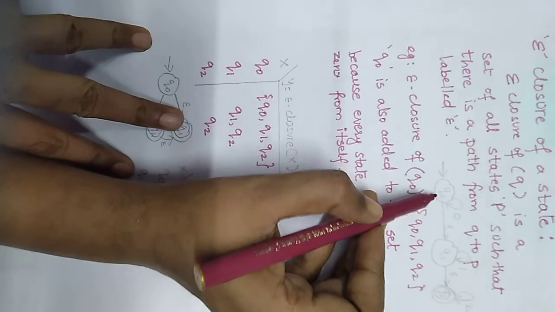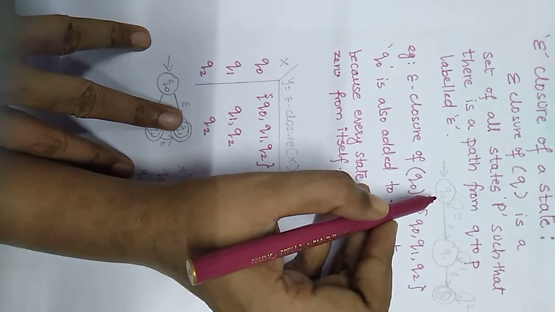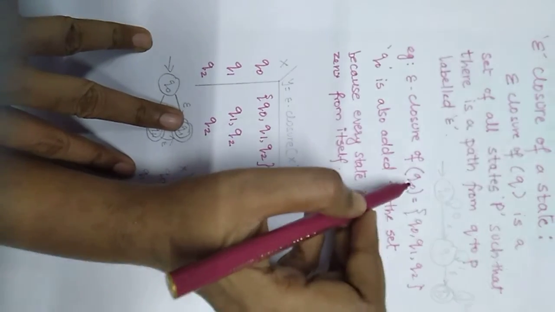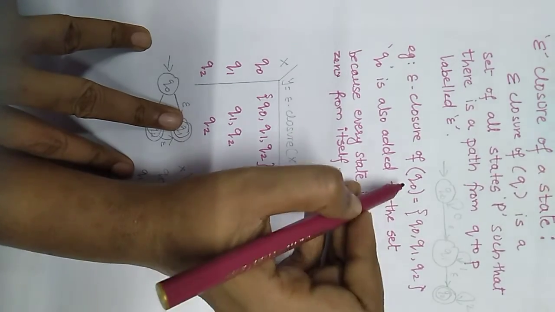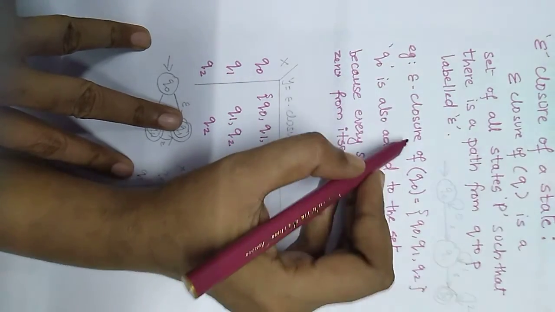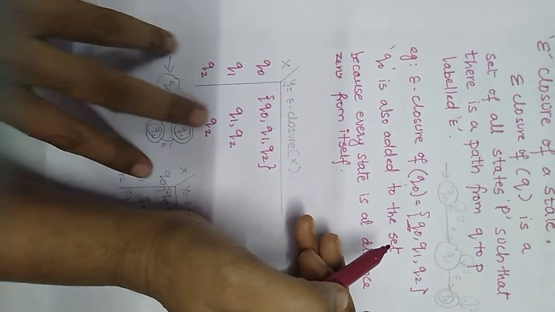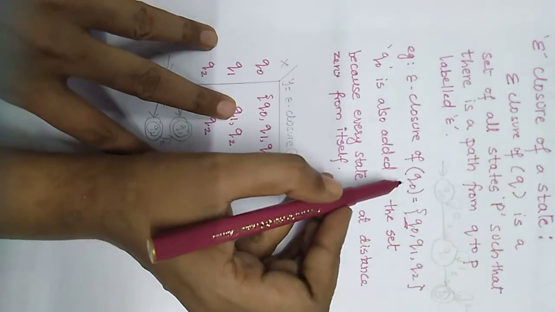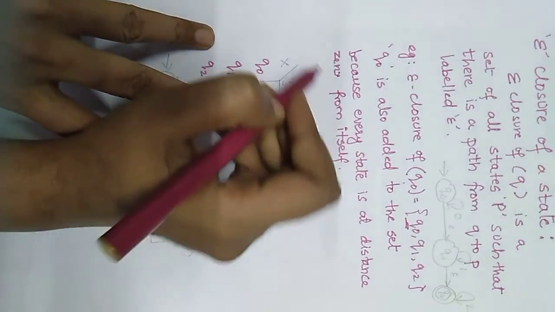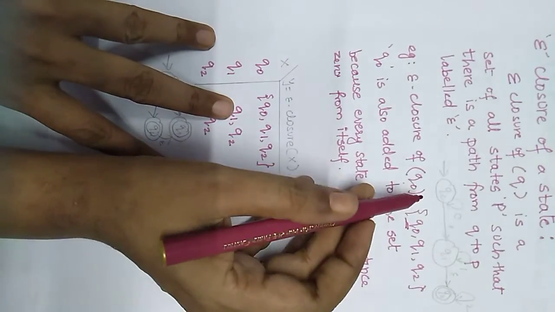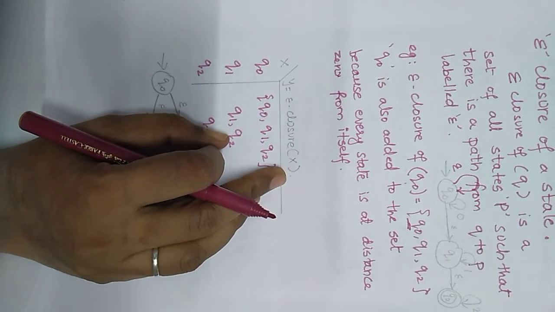So why have we included Q0 also? As a rule, whatever state's closure we are finding, that state is included in the epsilon closure of that particular state. For example, we are finding the epsilon closure of Q0. So Q0 will always be the beginning of the epsilon closure of the Q0 state. That means Q0 is also added to the set, because every state is at distance 0 from itself. That is, by default Q0 is at a distance of epsilon from itself.